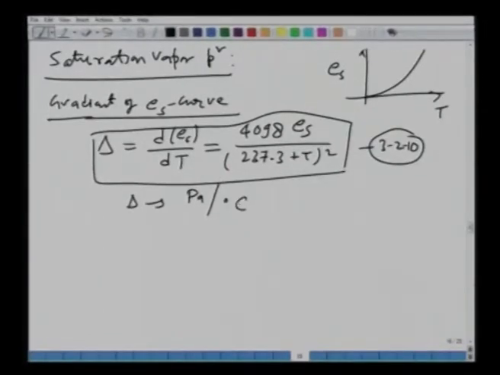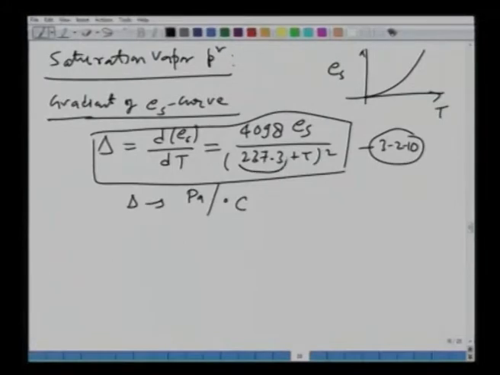Okay. Now, one thing I would like to stress here is that in both of these equations, for saturation vapor pressure as well as the gradient, there is a factor that appears in the denominator. This factor is 237.3, it is not 273.